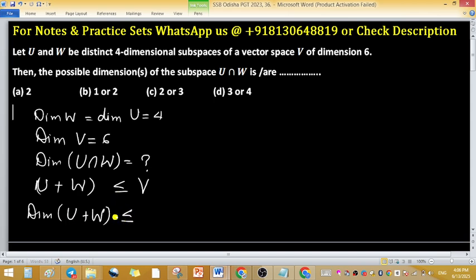So the dimension of the sum cannot exceed the dimension of vector space V. It means the dimension of U plus W is at most 6. Dimension of sum is at most 6.